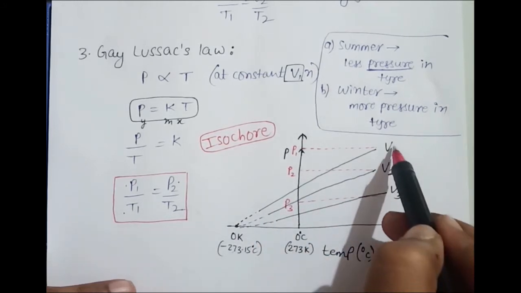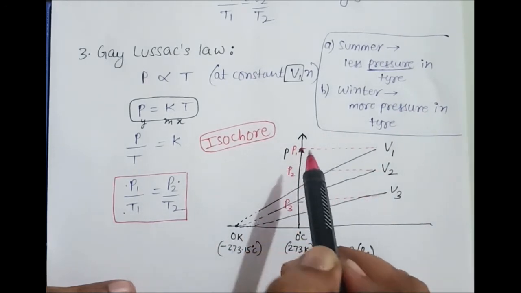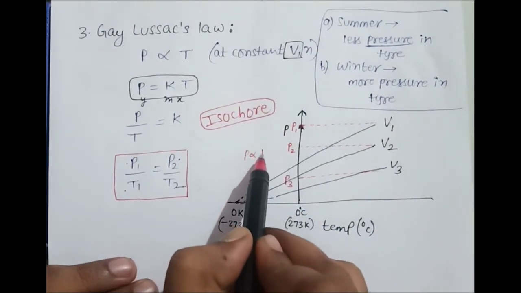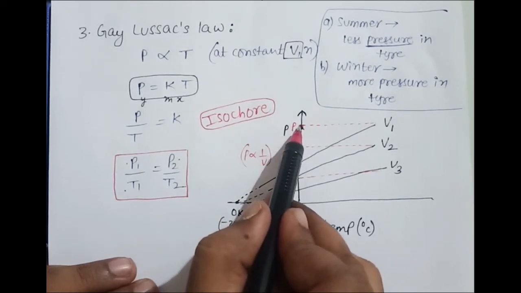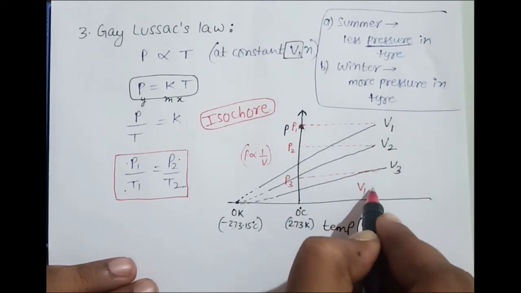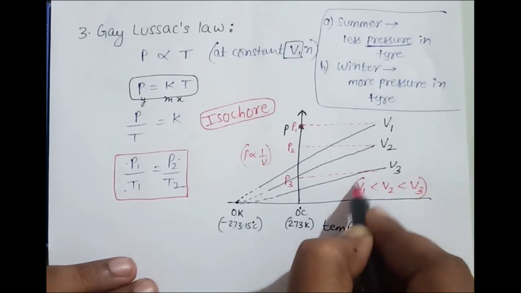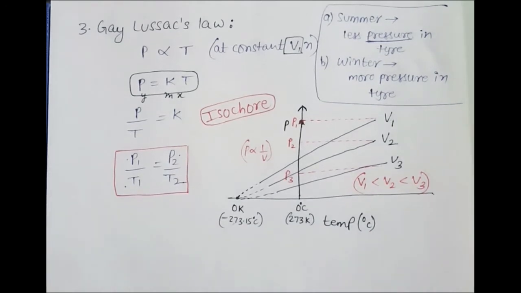I don't know which value is bigger, V1, V2, V3, but I know P1 is a big value, right? In Boyle's law, what we studied, pressure is inversely proportional to volume. So here P1 is a big value, which means the corresponding V1 will be a lesser value. Very good. So V1 is less than V2, less than V3. This is the relation between V1, V2 and V3. This is Gay-Lussac's law statement. I hope you understood it. It is simple. Pressure is directly proportional to absolute temperature.